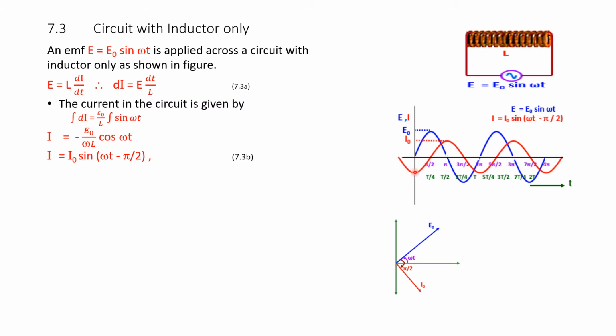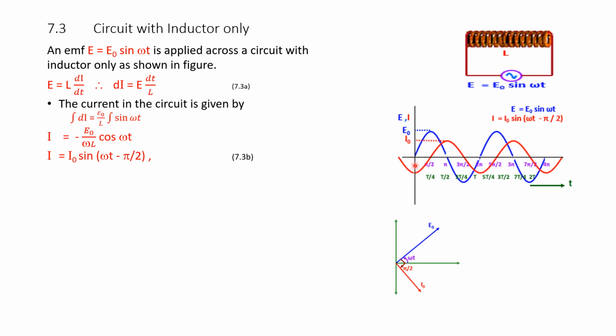Therefore, the value of current will be minus I naught. If you put omega t equal to 0 here and calculate the value of sin, it is minus I naught. So that means when voltage is 0, current is minus I naught.